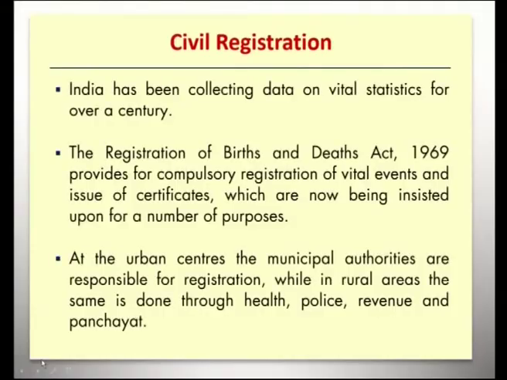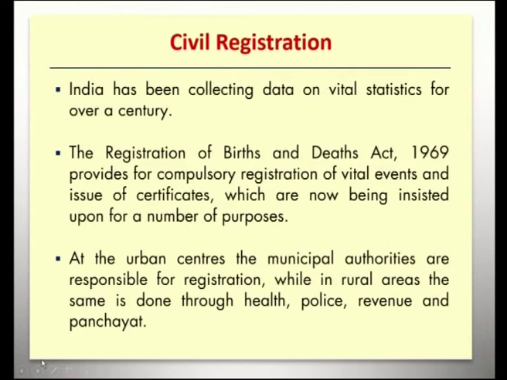So, from 1969 registration of birth and death has been made important, and this will give an exact picture of enumeration in the population. At the urban centers, the municipal authorities are responsible for registration, while in rural areas the same is done through health, police, revenue and panchayat offices.